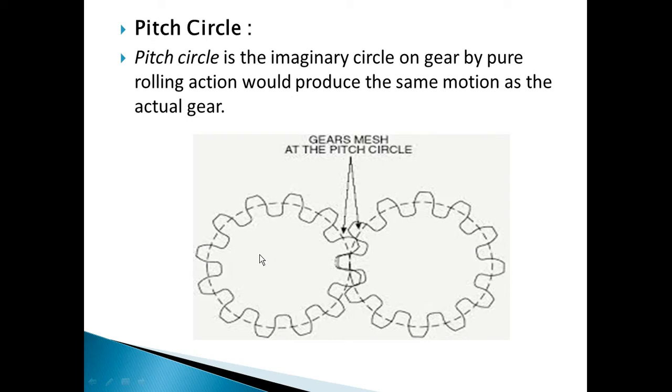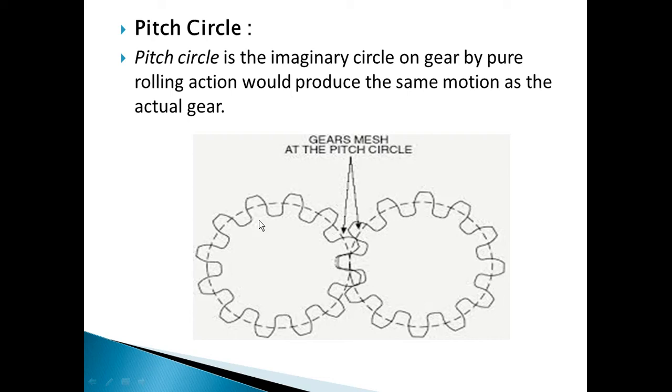You can see in the figure these two gears are drawn. The dotted line is related to the pitch circle. What is the pitch circle? It is an imaginary circle by which we get a pure rolling motion. Why pure rolling motion? Because we are talking about a rotary motion, not any sliding motion. Absence of sliding motion means pure rolling motion. So, about the point where we get a pure rolling motion, we draw one imaginary circle, and that circle is called the pitch circle.